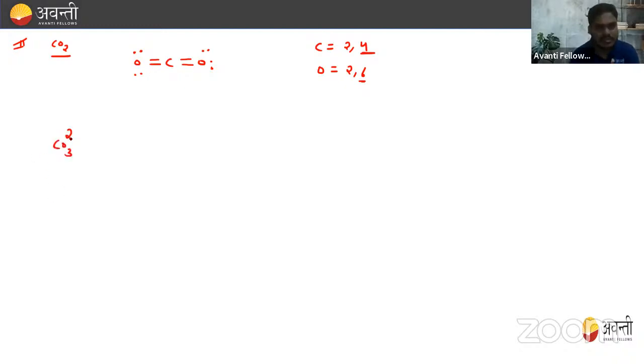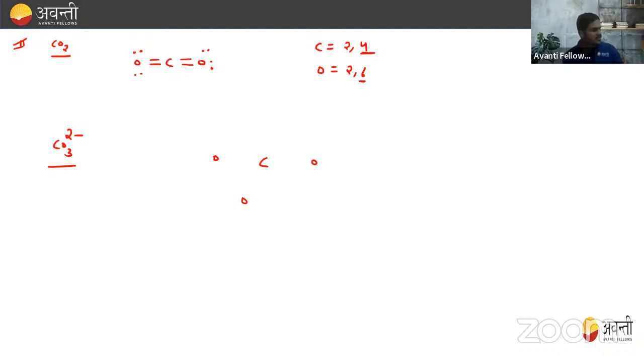Similarly, if someone asks how will you draw the structure of CO3 2-, carbonate ion, right? देखो, we have C, we have O, O, O, right? So we have 3 O and 1 carbon, CO3, and given that twice negative. So twice negative means what? बेटा किस पे दो नेगेटिव चार्ज है, so always जब भी नेगेटिव चार्ज गिवन होगा, always assume that this negative charge is on the most electronegative element.